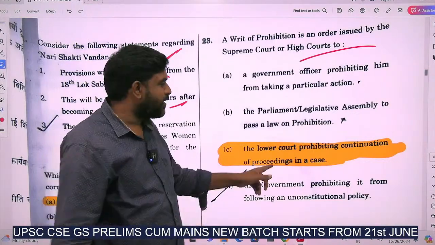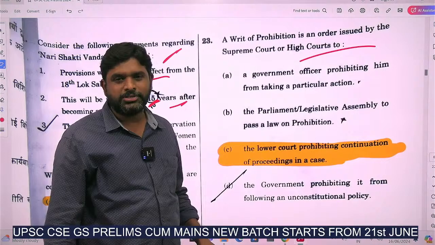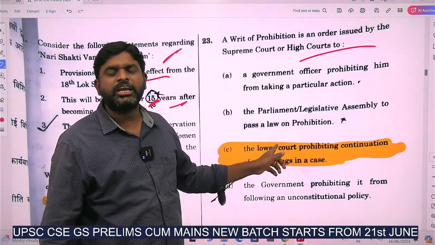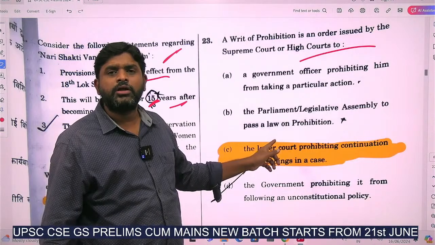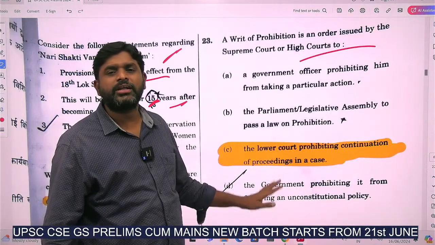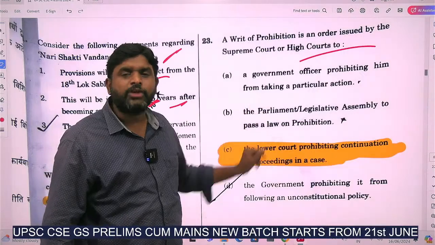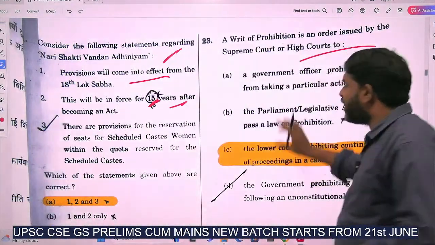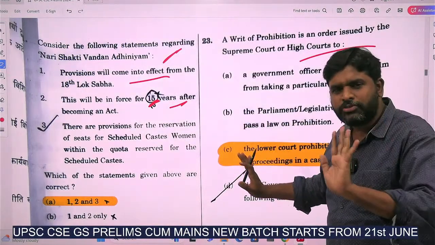Article 32 of the Constitution provides remedies for the violation of fundamental rights. It is one of the remedies for the violation of fundamental rights under the writs of the Constitution, and one of the writs is prohibition, which you know already. But you might be a little bit confused. If not, there will be no issue.